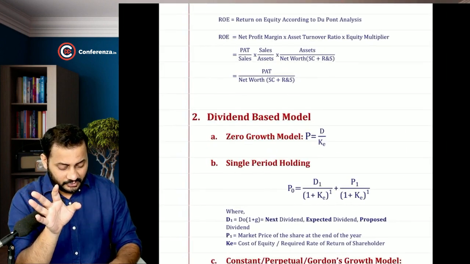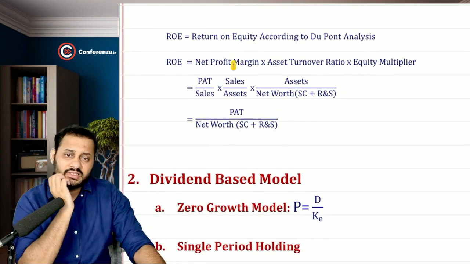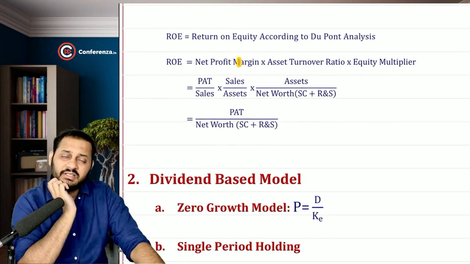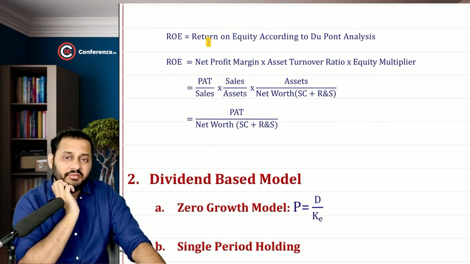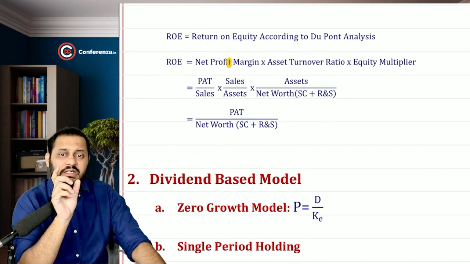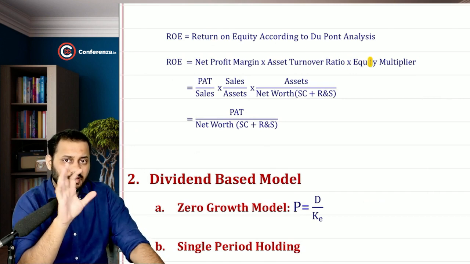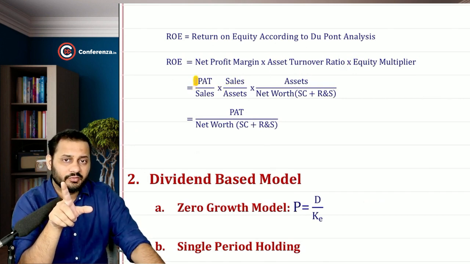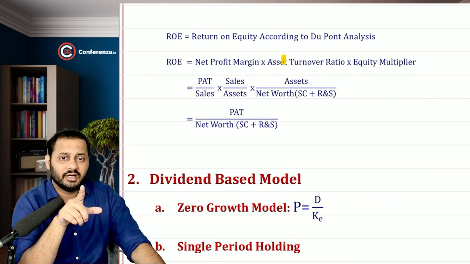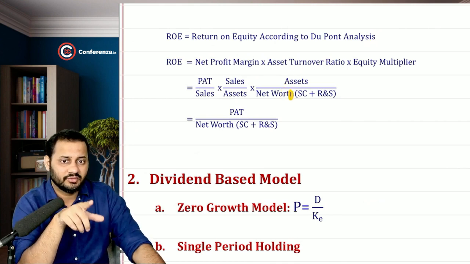Okay, then we came up with this formula of the dividend based model. This is the formula that has been there in the CA Intermediate. If you remember, return on equity is nothing but, according to DuPont analysis, net profit margin into asset turnover ratio into equity multiplier. Have a look. Net profit margin is profit after tax divided by sales. Asset turnover ratio is sales divided by assets, and equity multiplier is assets divided by net worth. This is what you have to remember.